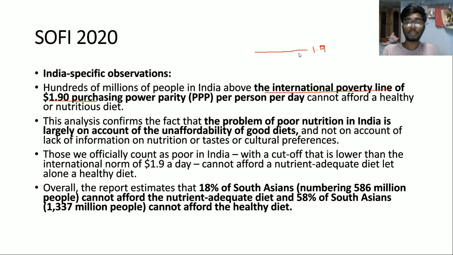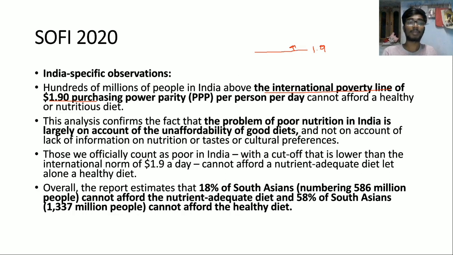People who are below this are called below poverty line, and on this line they are called poor. So what is the international poverty line? It is $1.9. So in India, people earning above $1.9 per day cannot afford a healthy or nutritious diet.